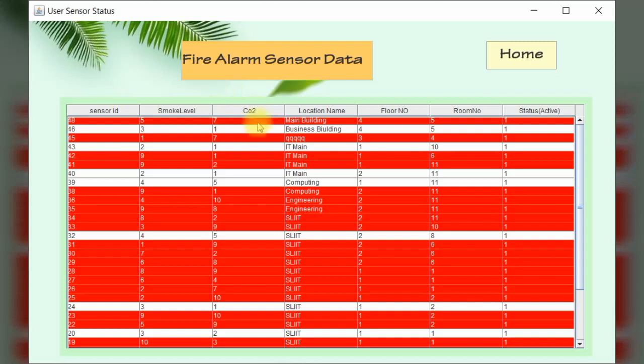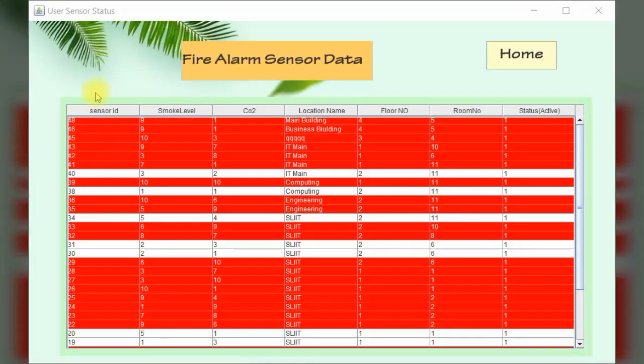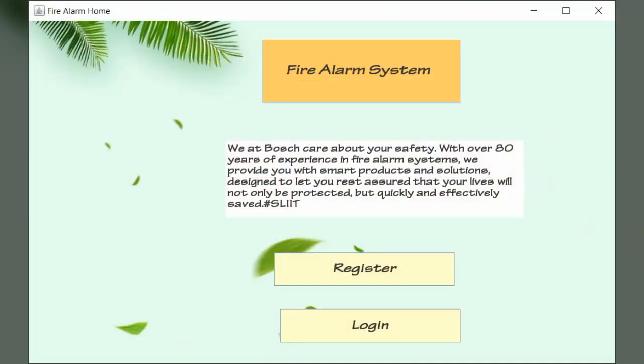For the smoke level and CO2 levels, when it is dangerous, it displays red, and when it is not dangerous, it displays white. Then the user can find the dangerous sensor IDs and not dangerous sensor IDs. The user wants to go home and clicks the home button.